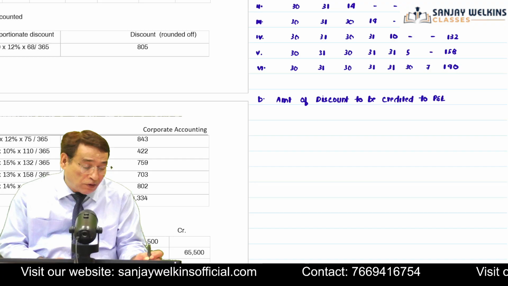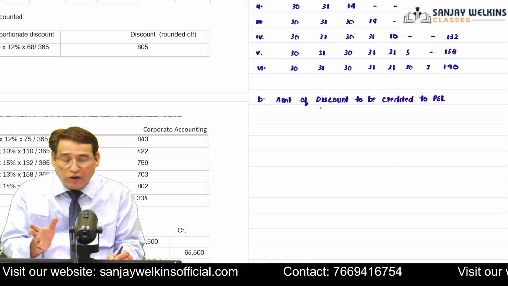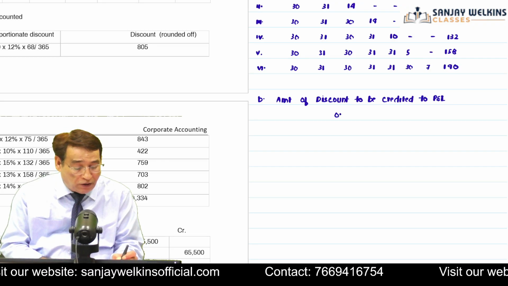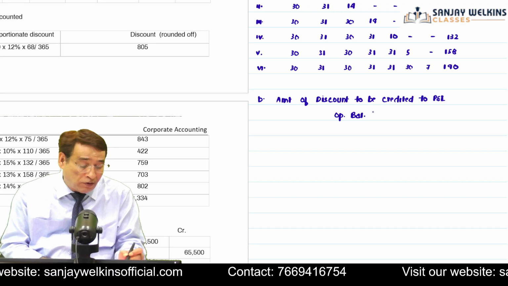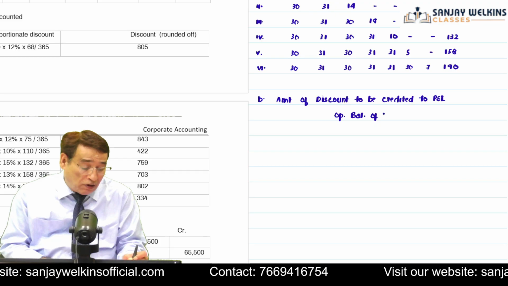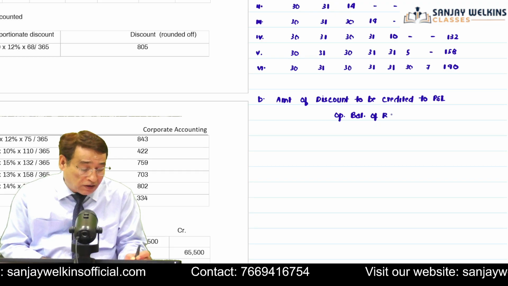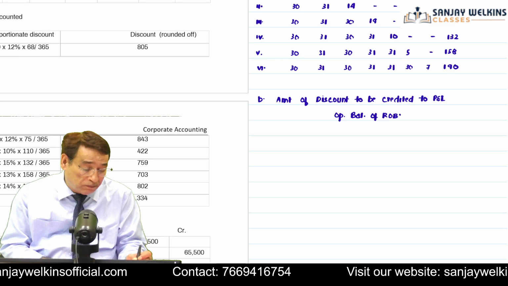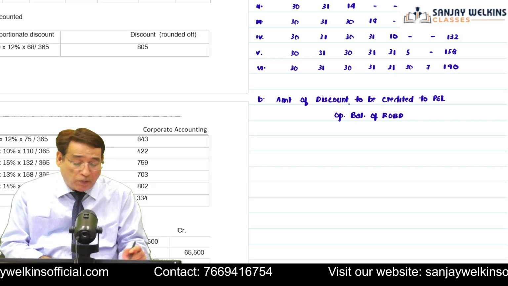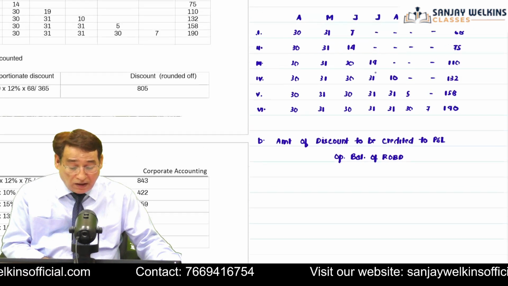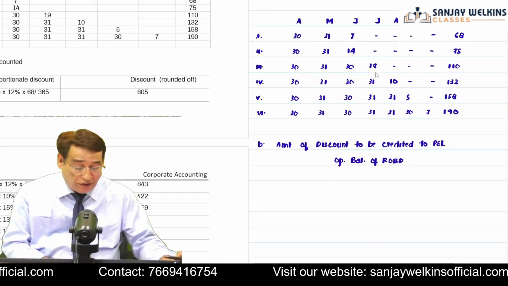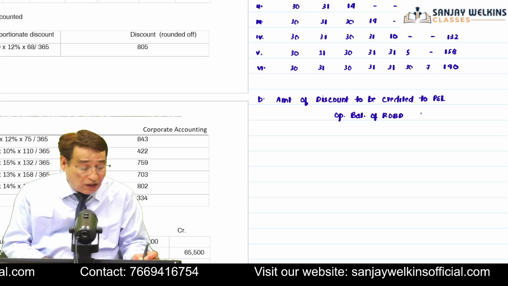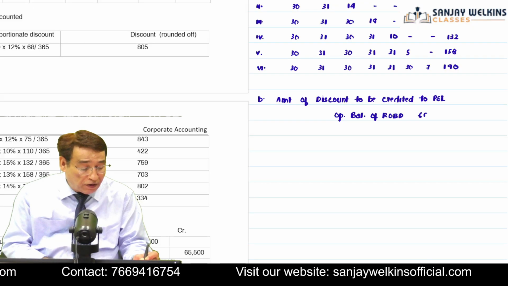How much amount of discount I am going to credit to profit and loss account? For that, first of all, I need to write opening balance of rebate on bills discount account. In this particular case, opening balance in the rebate on bills discount account was 65,500. Correct? So I will write 65,500.